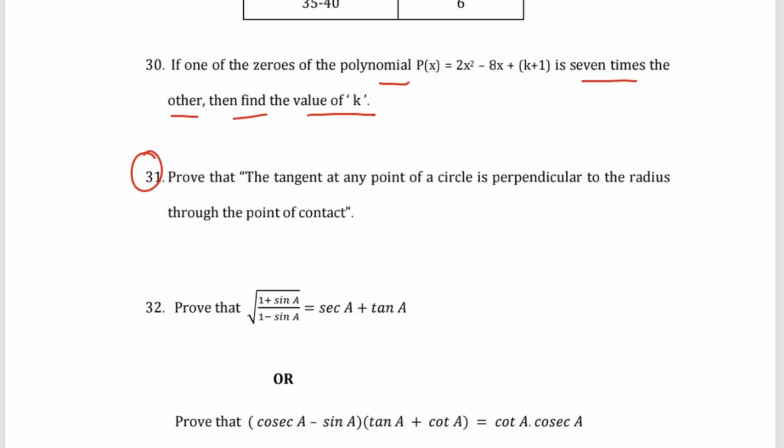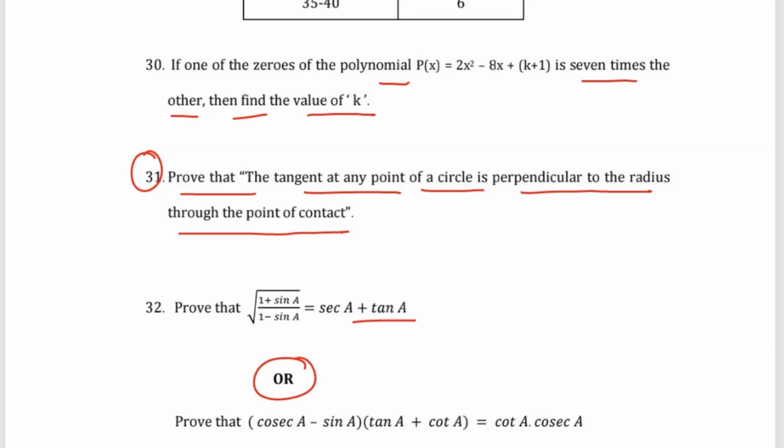Question number 31, prove that the tangent at any point of a circle is perpendicular to the radius through the point of contact. It is a theorem. Question number 32, prove that root of (1 + sin A) divided by (1 - sin A) is equal to sec A + tan A. Or prove that (cosec A - sin A)(tan A + cot A) = sec A.